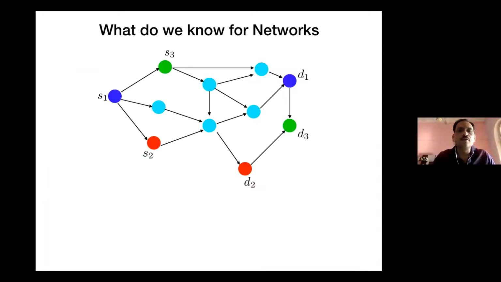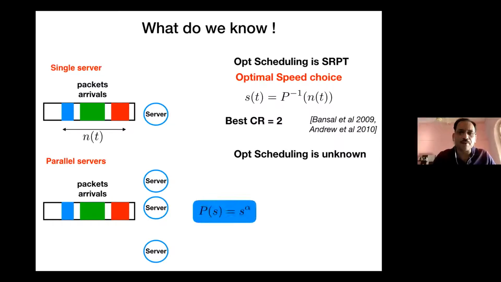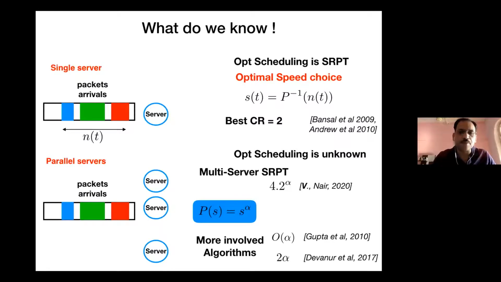So this alpha has to be greater than 1? Alpha has to be greater than 1 because otherwise it's a trivial problem. Typically between 2 and 3 is what in practice people observe. So for microprocessors, it's between 2 and 3. Okay.